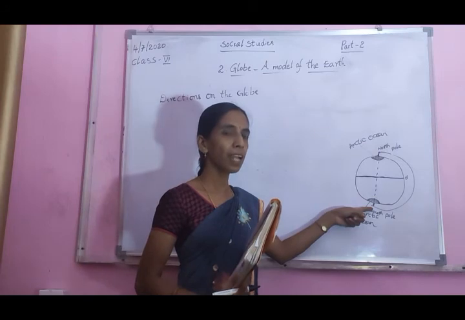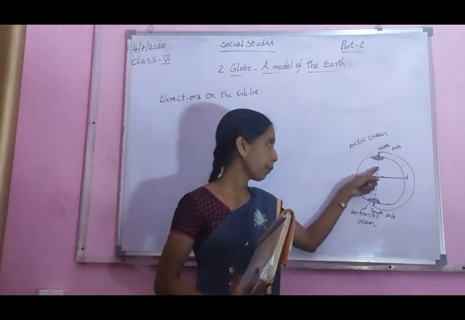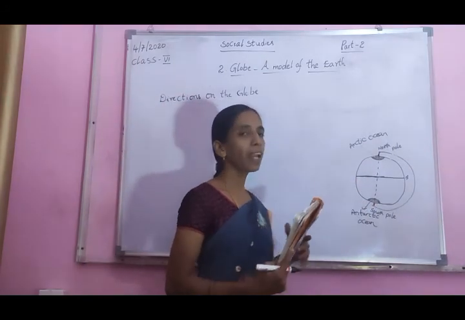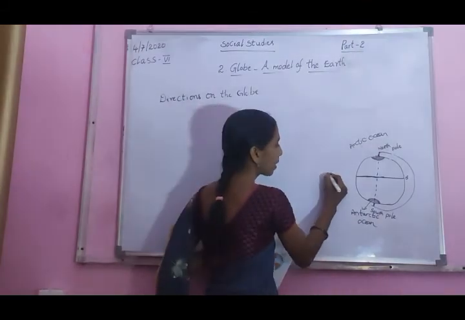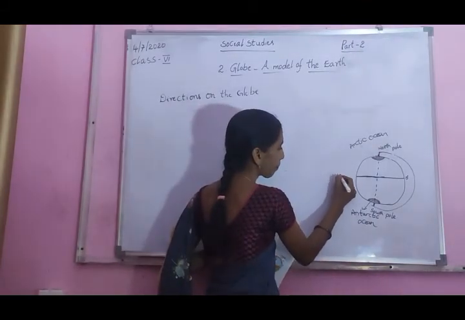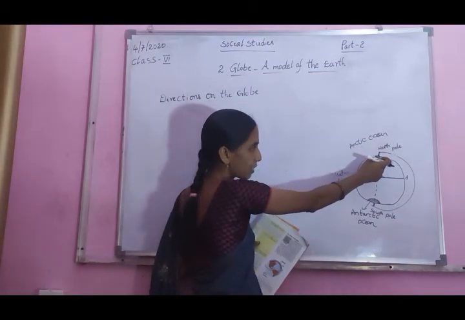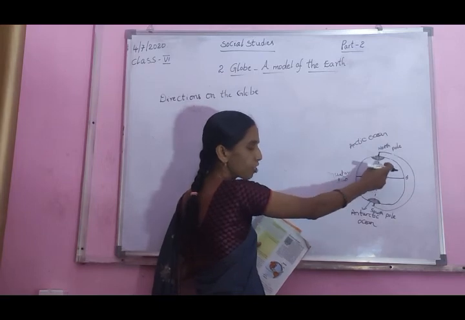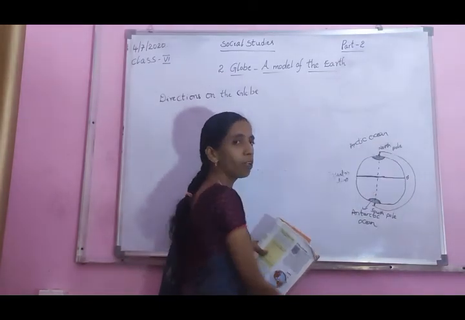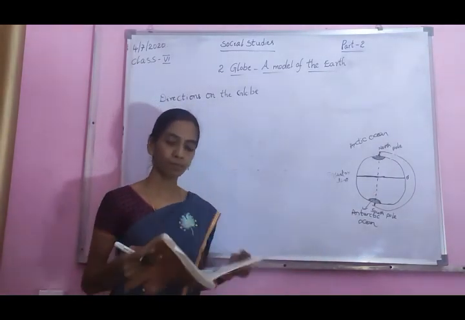This line is called the axis line, a straight line. This is the equator line, 0 degrees. This is the axis. Axis is the line joining the north pole and south pole.